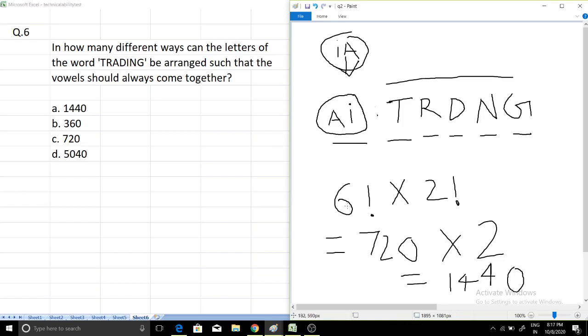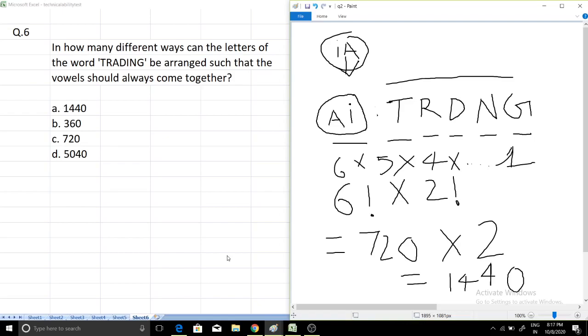And if someone does not know what 6 factorial is, 6 factorial is 6 into 5 into 4 into 3 into 2 into 1, up to 1 it will go, okay. 6 factorial is the multiplication from 6 down to 1, it is called 6 factorial. So as you can see, 1440 is the solution, which is option number A.